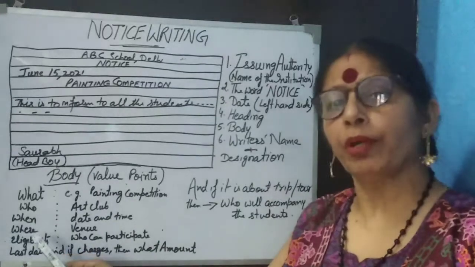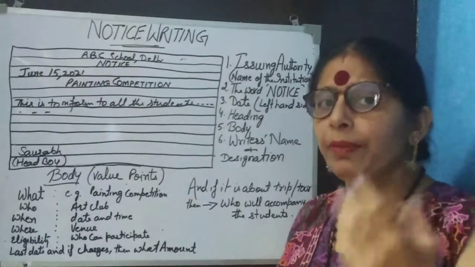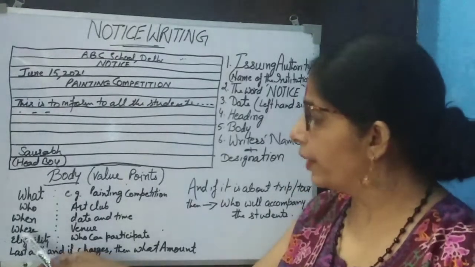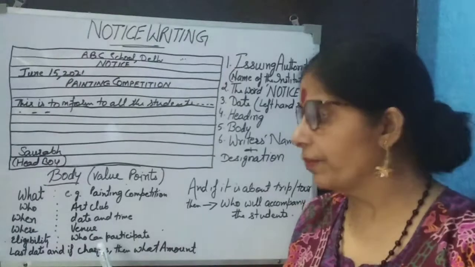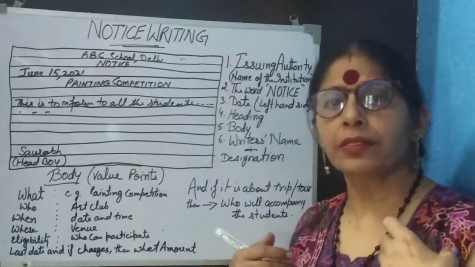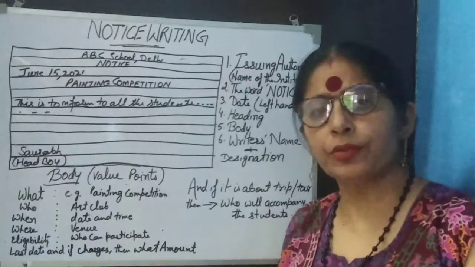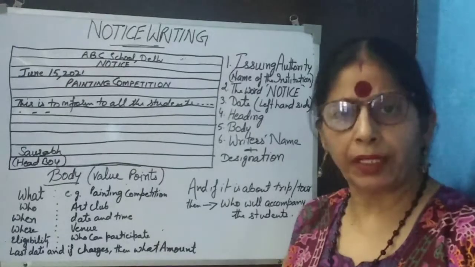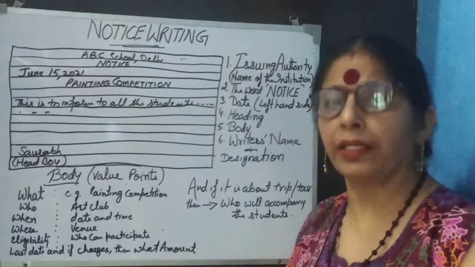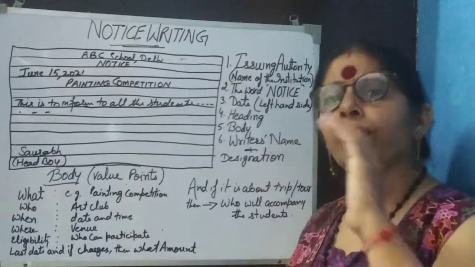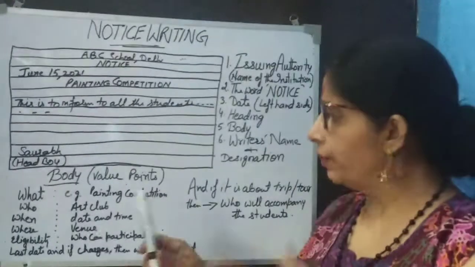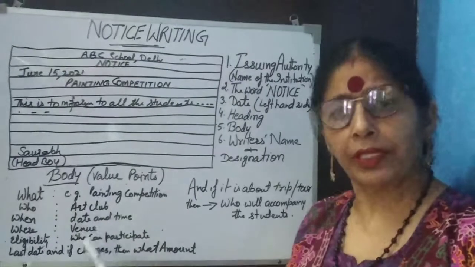The next important point is where. I might be very interested, but I cannot go far away. So I should know the venue also. So where means you have to give the venue. Next point, eligibility. Who can participate? Suppose I am interested, but maybe this is open only to the students of the school. So naturally I cannot participate. So that's why you have to talk about the eligibility also, means who can participate. All the students, or a few students, or maybe a few sections, or maybe a few classes only. So whatever, you have to talk about it also.